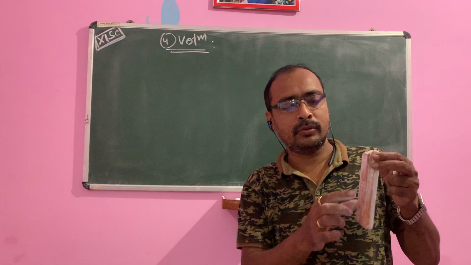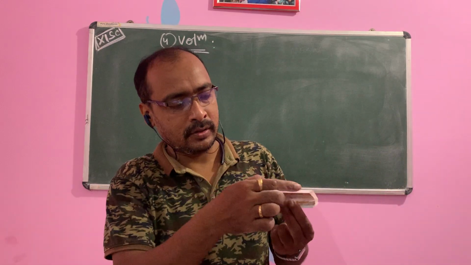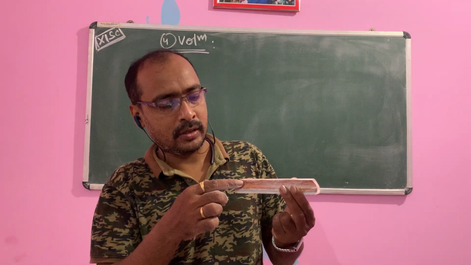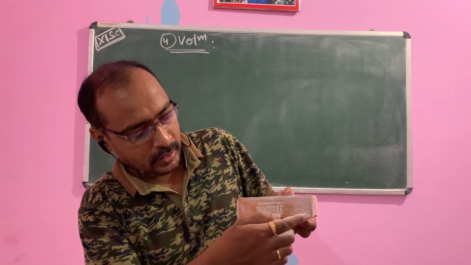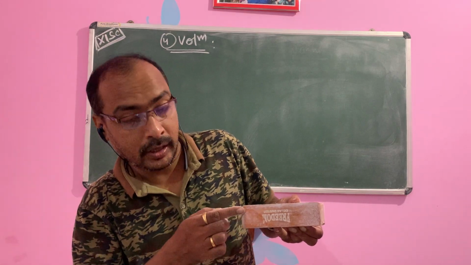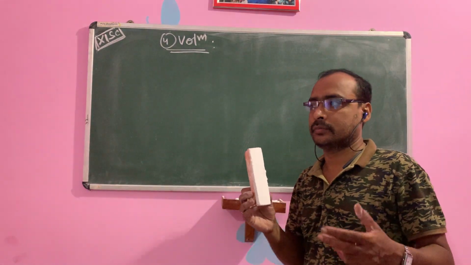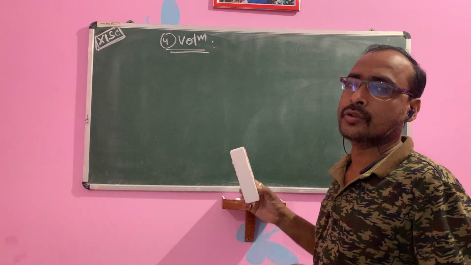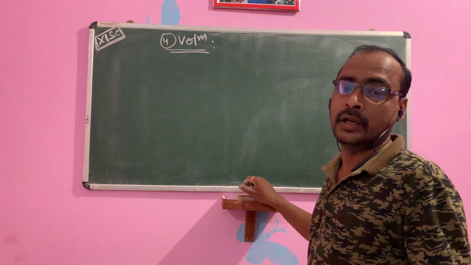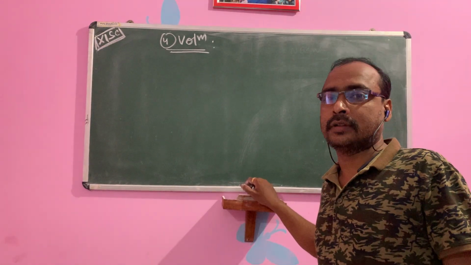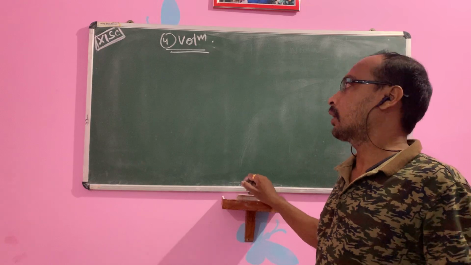Length. You see, this one is your length. Length, breadth, height. That is your length cube or distance cube. That is known as volume. But liquids are measured in liter. The volume of liquid is measured in liter.